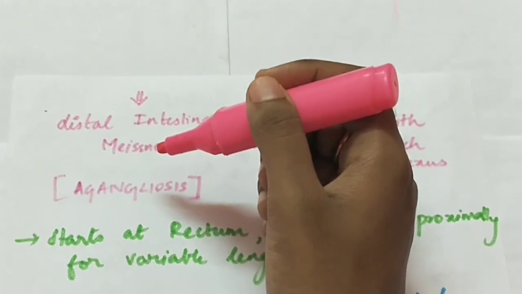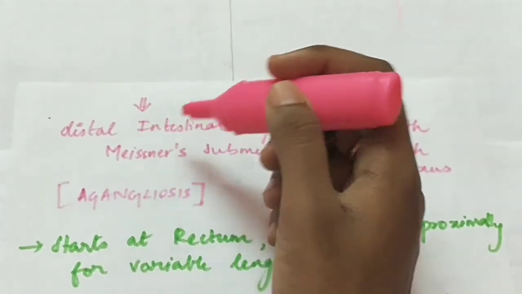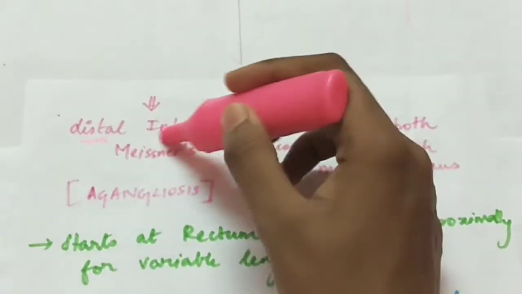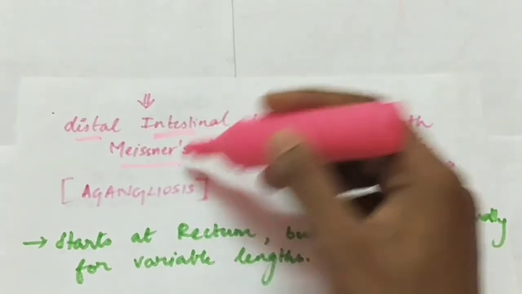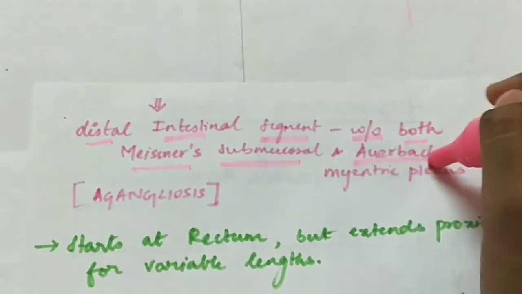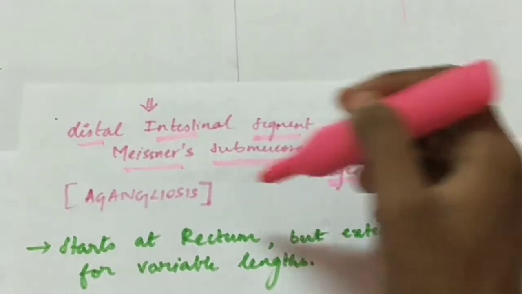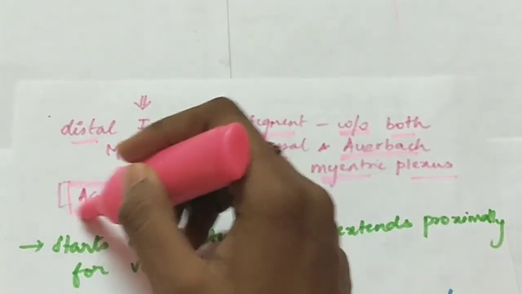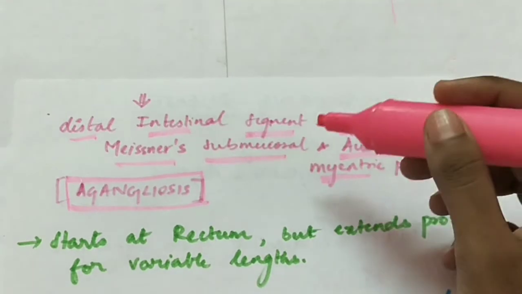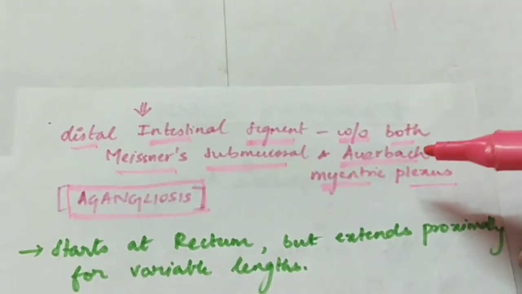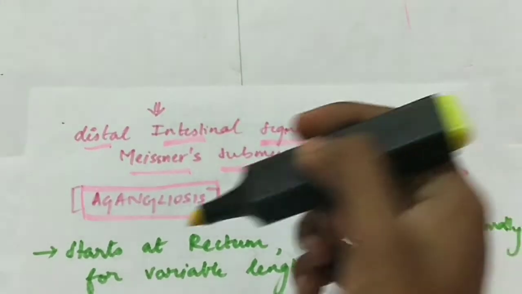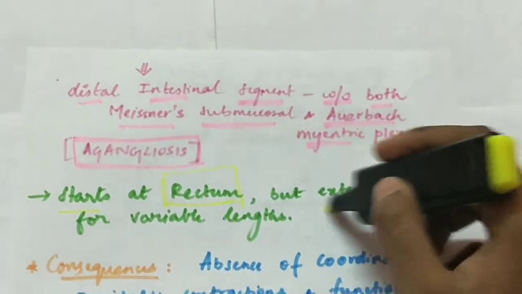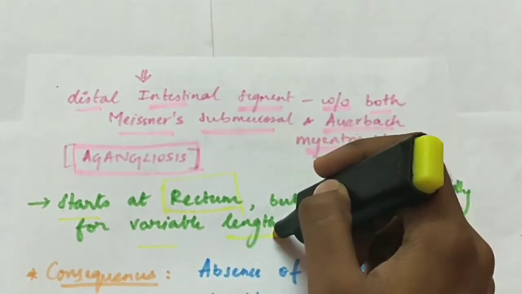So due to the premature arrest of the migration or the premature death of the ganglion cells, the distal intestinal segment is without both Meissner's submucosal plexus and Auerbach's myenteric plexus. This phenomenon is called aganglionosis, as there is absence of both plexuses. They form the enteric nervous system. Hirschsprung disease starts at the rectum, but it extends proximally for variable lengths.